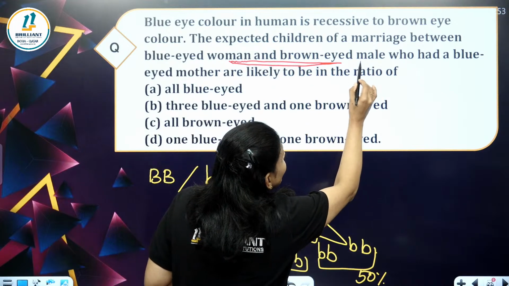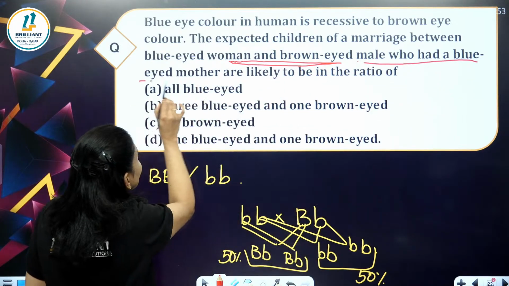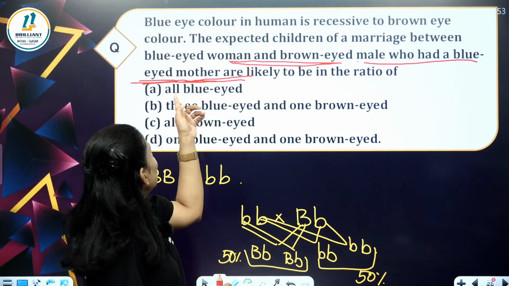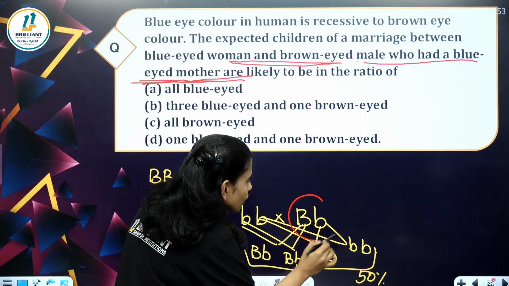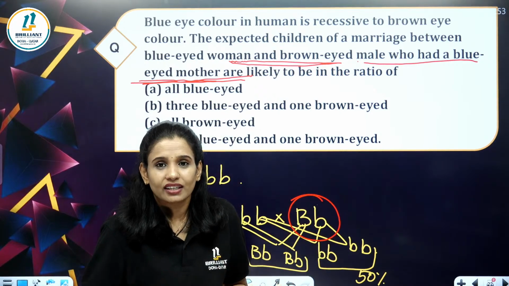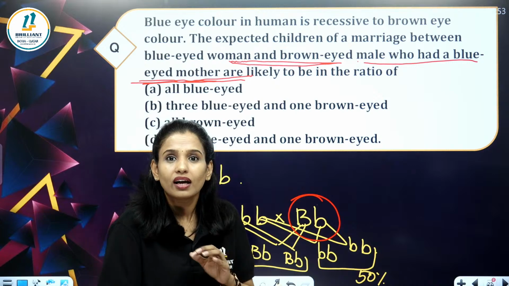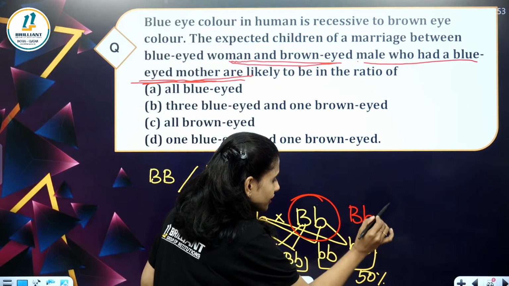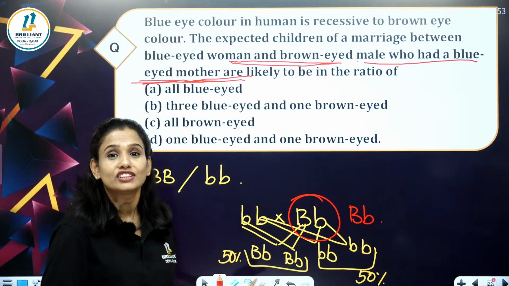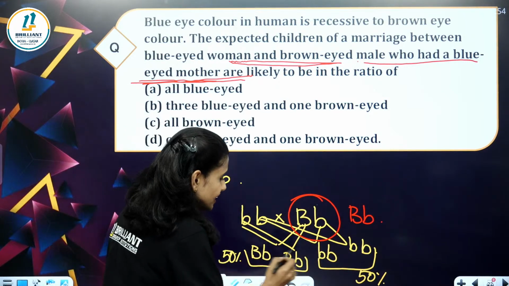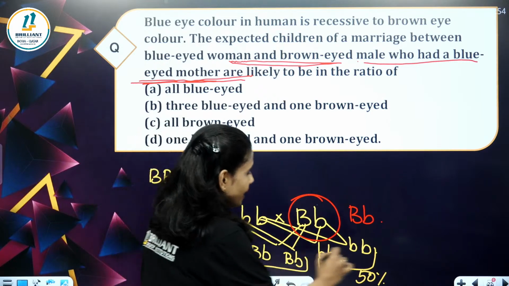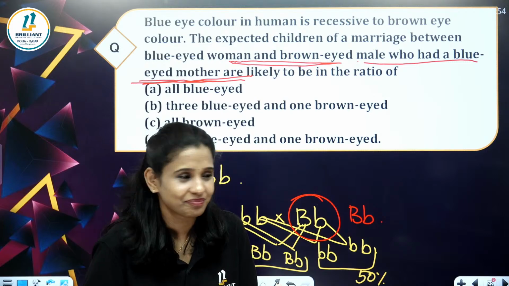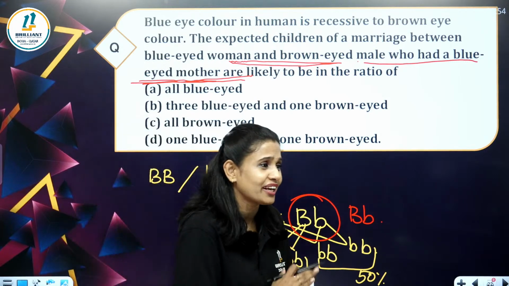Here there is a twist: he had a blue-eyed mother. Then his genotype changed into the heterozygous condition, that is capital B, small b. Then we will get the progeny in the ratio of 1:1, that is half blue, one blue-eyed and one brown-eyed. I think most of you got the answer. Very good.